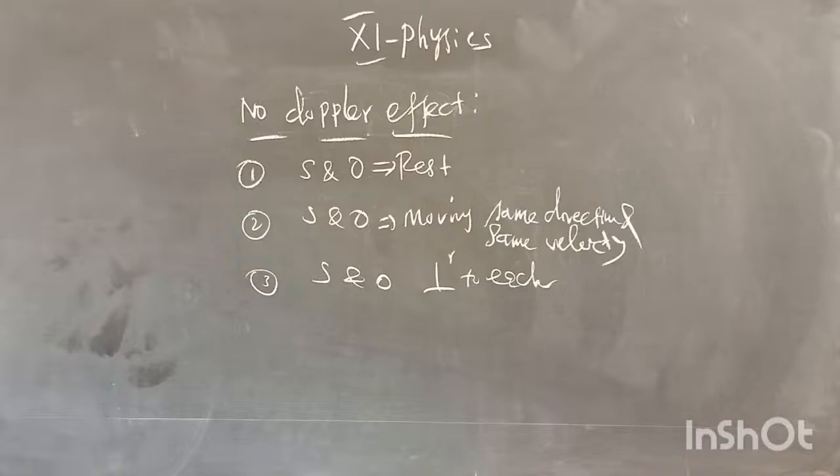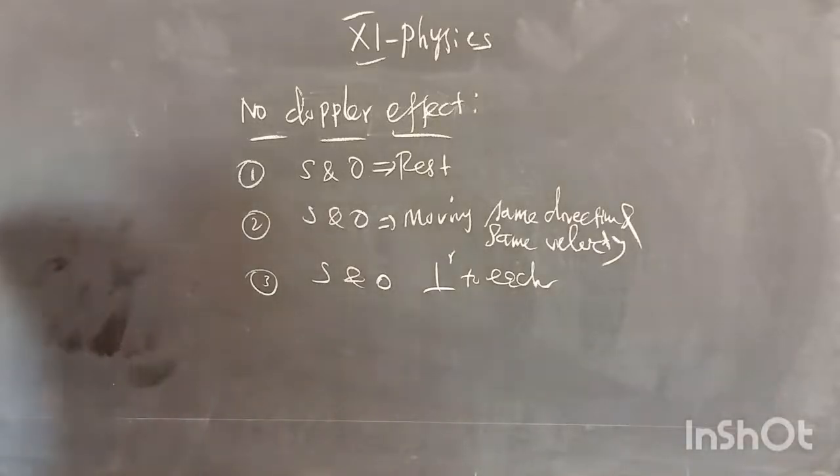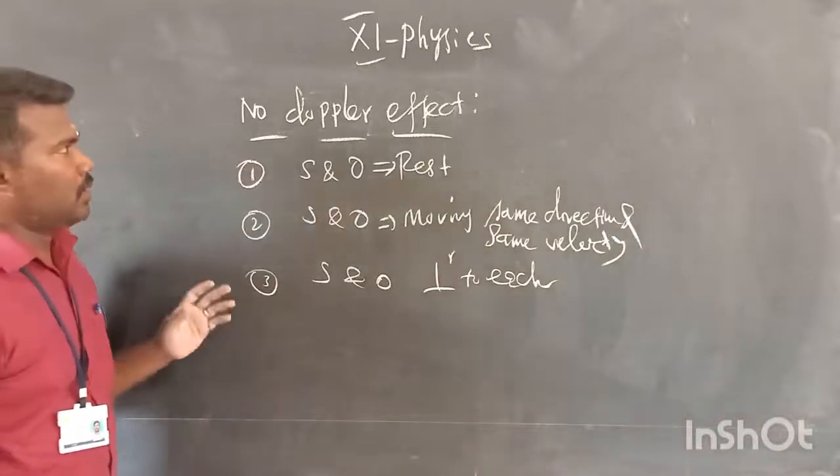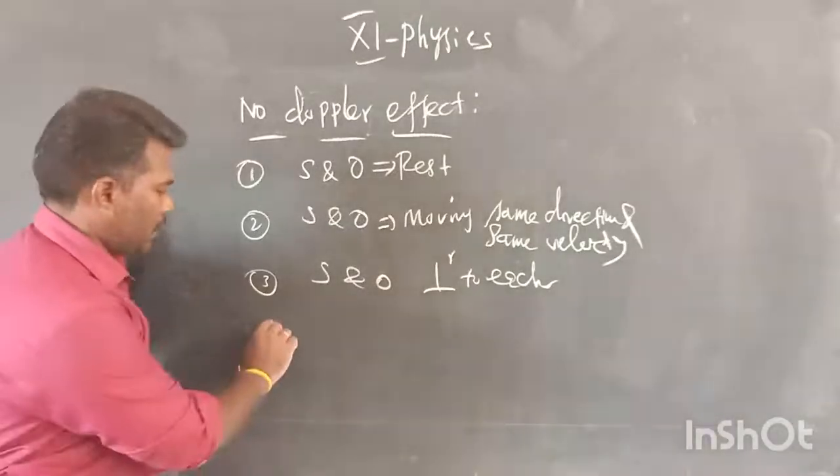The first is the source and observers are at rest. Second, the source and observers are moving with the same velocity and same direction. Third, the source and observers are moving perpendicular to each other.